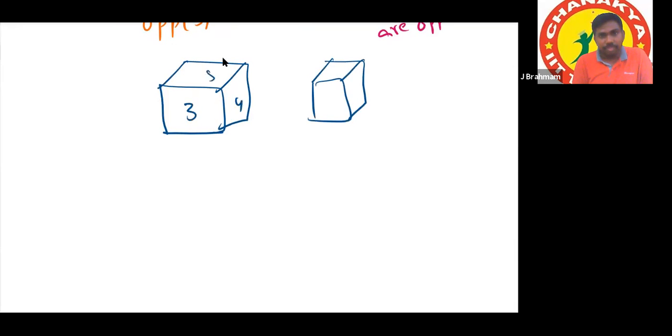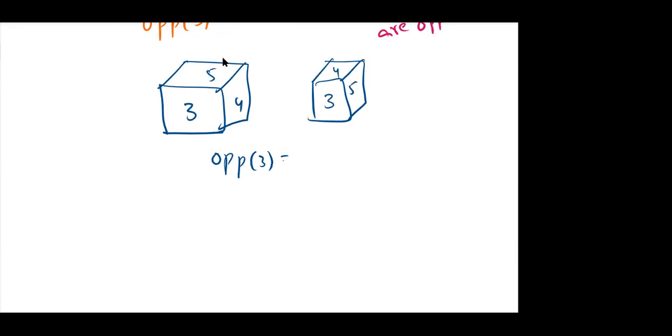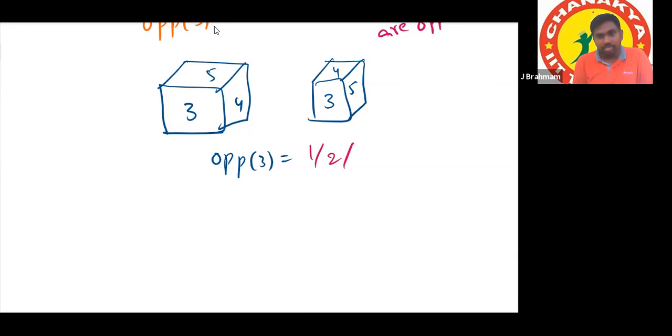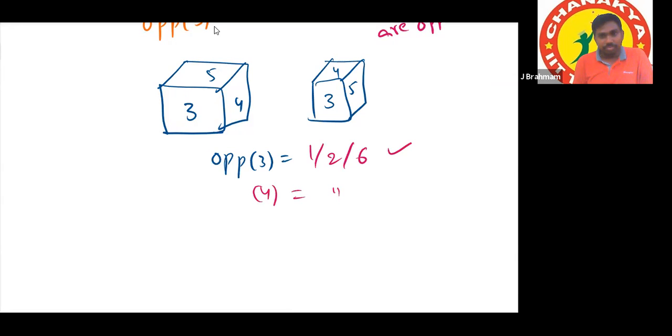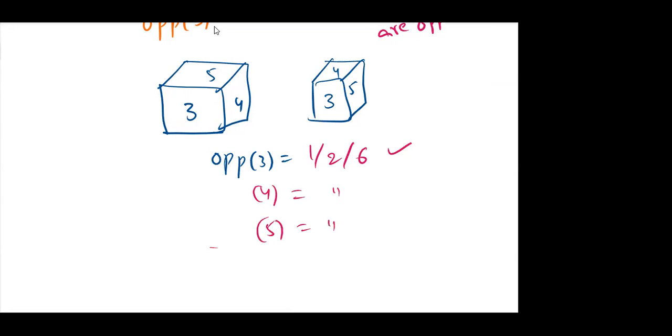Suppose it is 3, 4, and 5, and if it is 3, 4, and 5. Now tell me what is the number opposite to 3? Sir, 1 and 2, or 6. Three, possible 1, 2 or 6. 4 opposite, sir, same 1, 2 or 6. 5 opposite, same. Same thing as the 2 dice one.